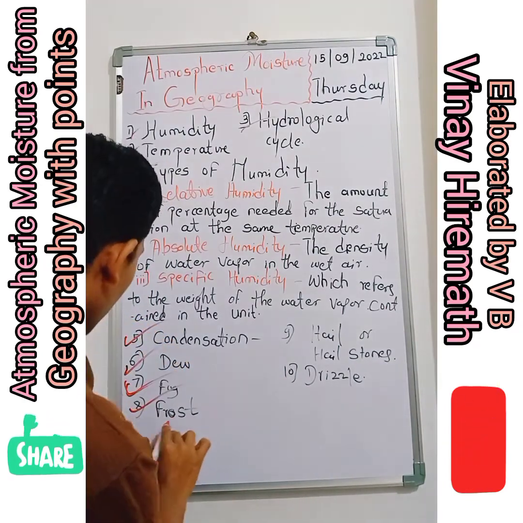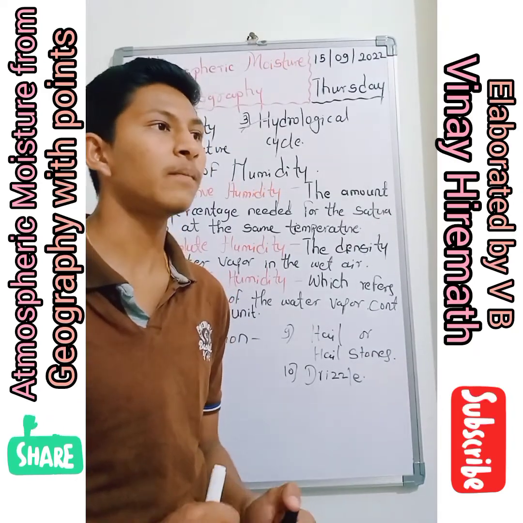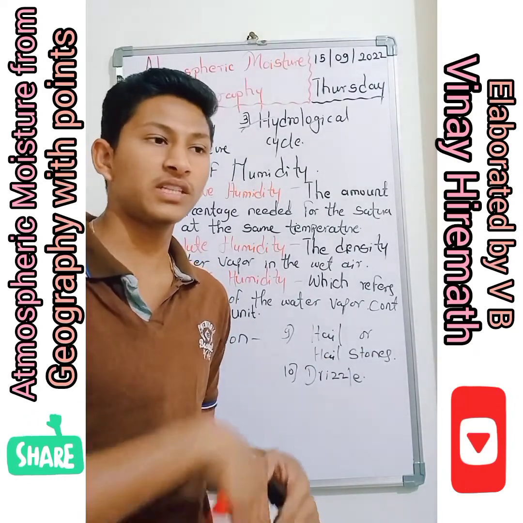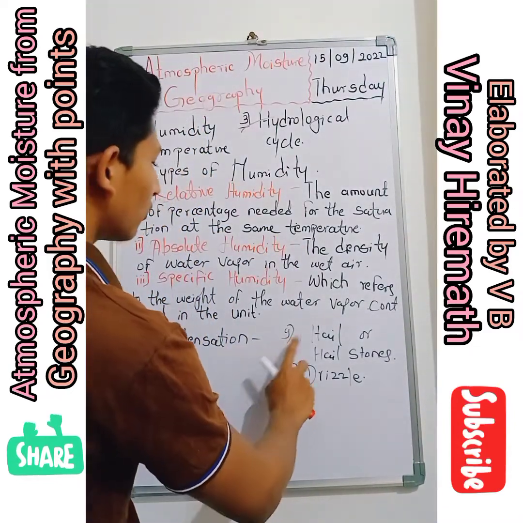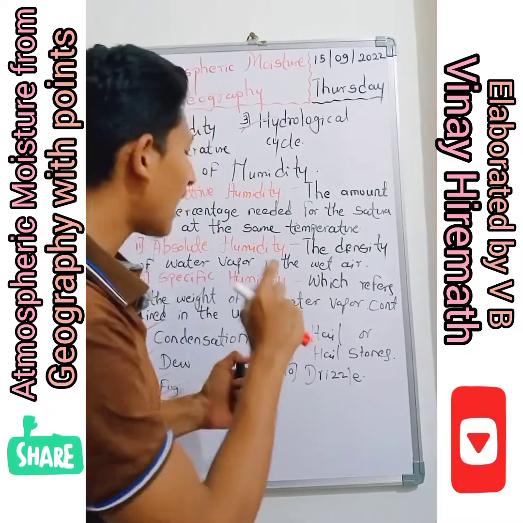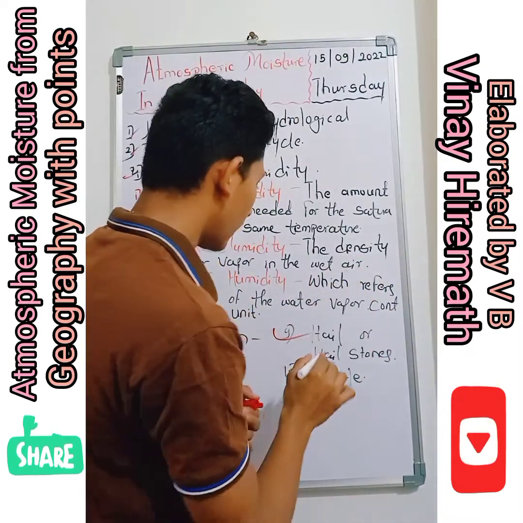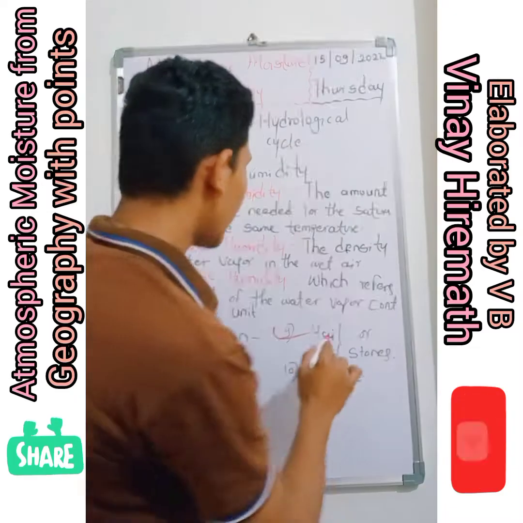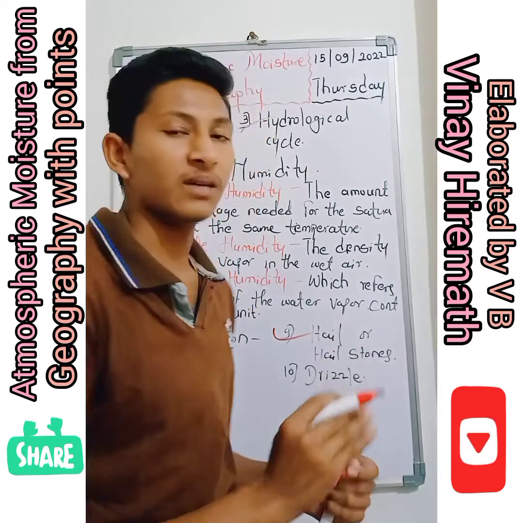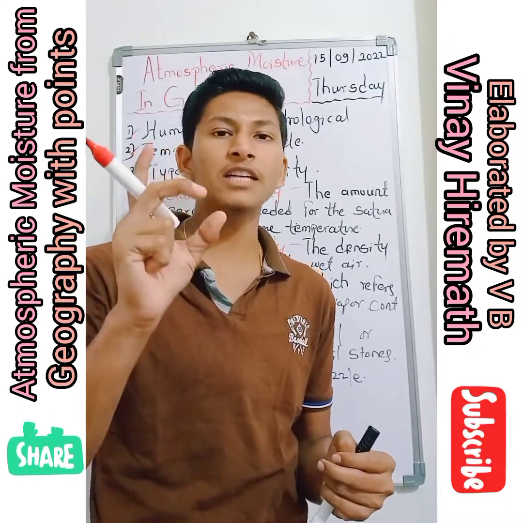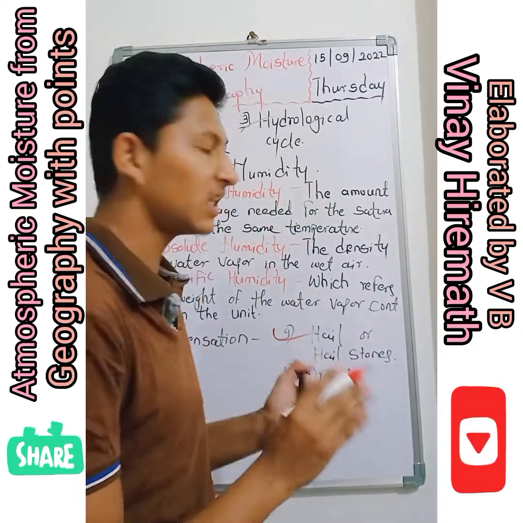Now frost. Frost is nothing but a gas-like substance which becomes a solid, that we call the frost. That is a little similar to the hail. Hail means what? Hail or hailstones are the same. Hailstones are nothing but the ice pieces. The crunches of ice are called hail. Okay, I think you understood.